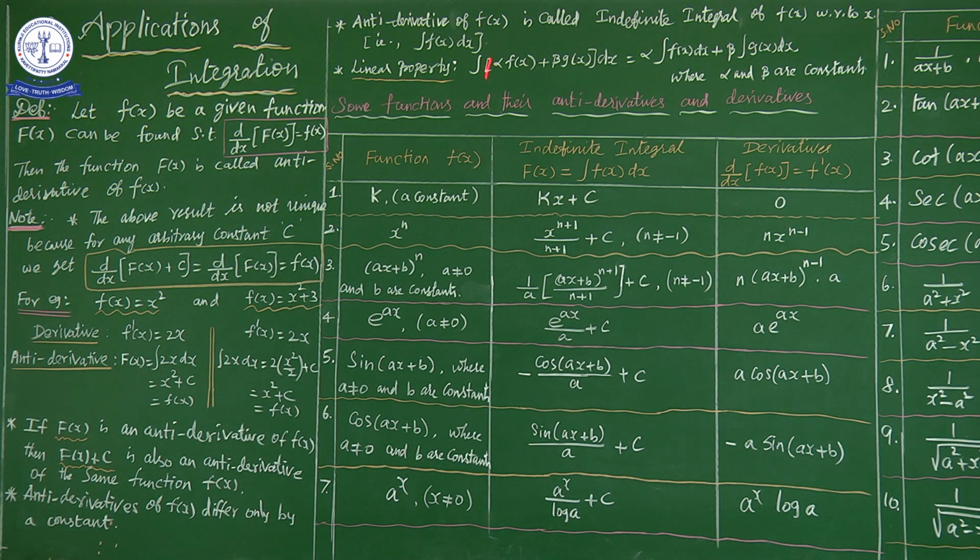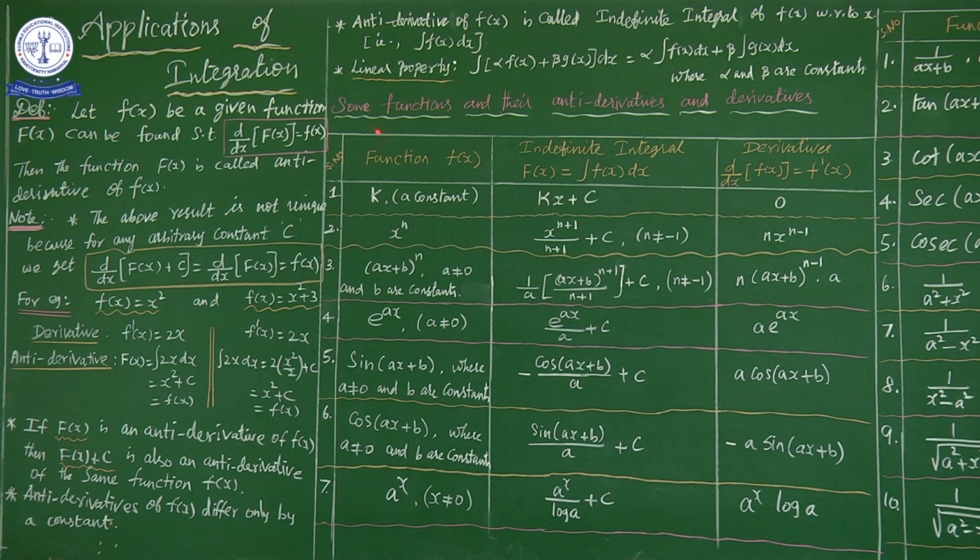So for the left hand side, we have to add the functions f of x as well as g of x and integrate. That means we integrate f of x and g of x separately and add them. These two results are equal. Here alpha and beta must be constants, so we take them outside of the integral symbol. So this is the basic idea or introduction to integration.